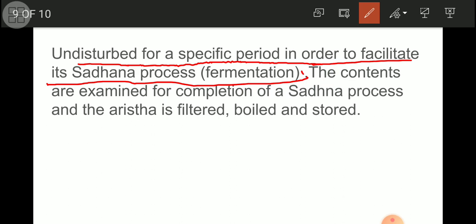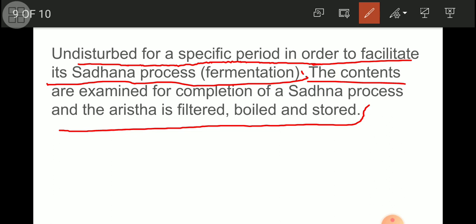The contents are examined for completion of the sandhana process, and the arista is filtered, boiled and stored. Once the filtration process is over, then the things are taken out, filtered, boiled again and stored as arista, a pharmaceutical product.